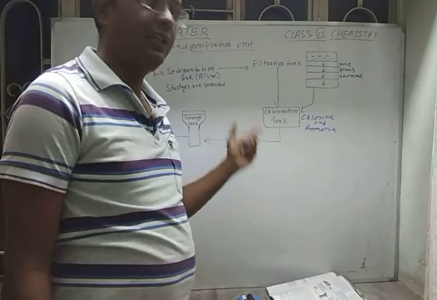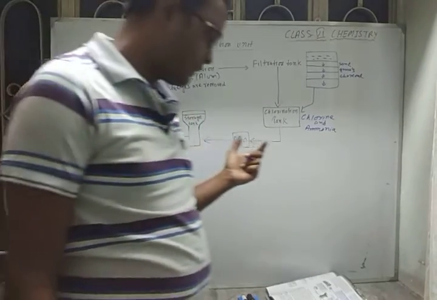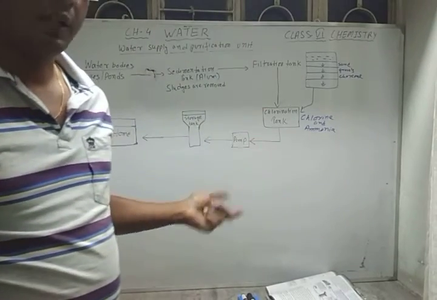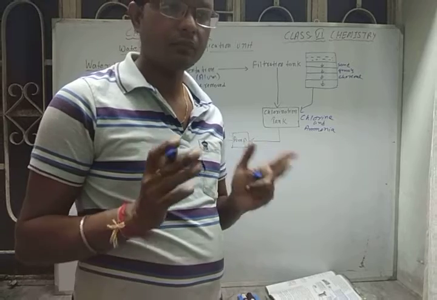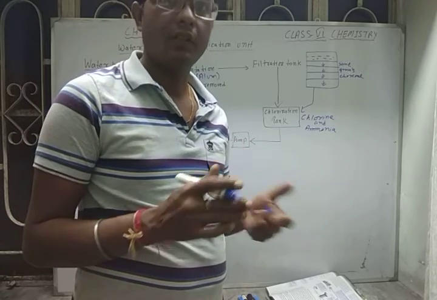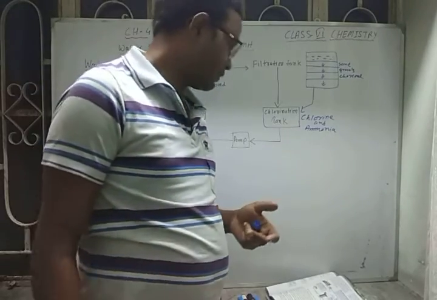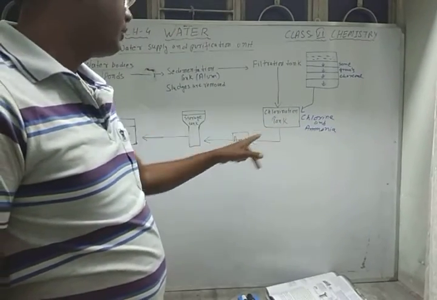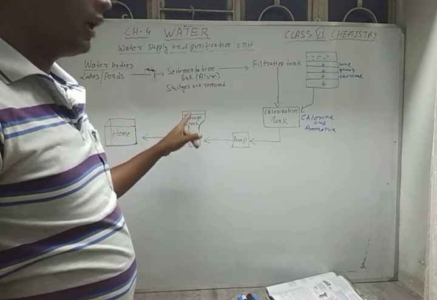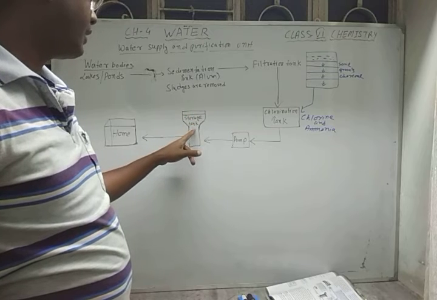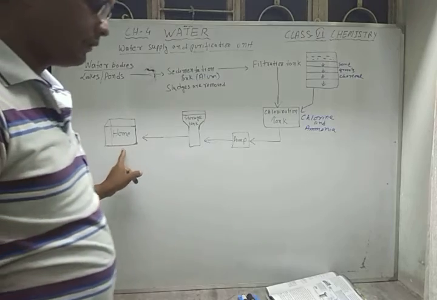This disinfected water then passes through ozone. Ozone gas passes through the water, which helps to kill further germs, and this process is called ozonization. After ozonization, this clean water is pumped to the storage tanks. In this storage tank, water is stored. After that, from the storage tank, water is sent to the different houses.